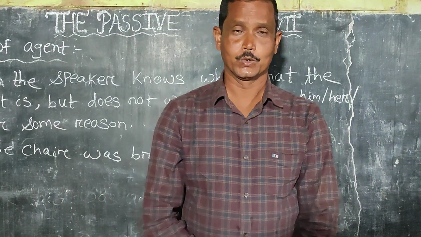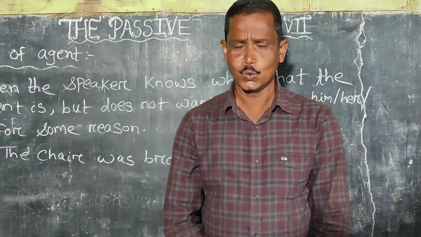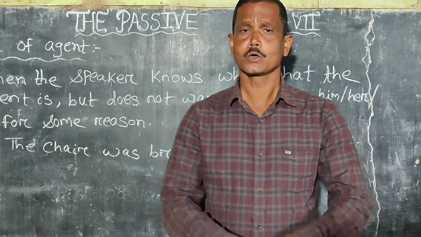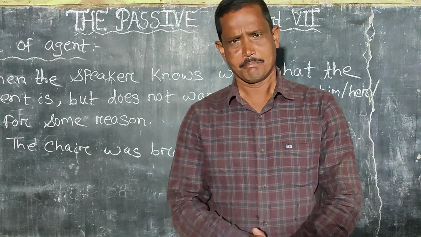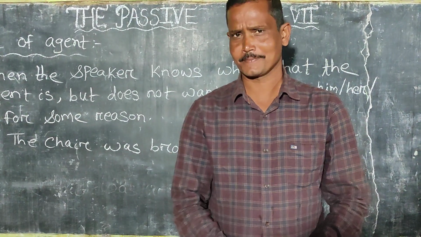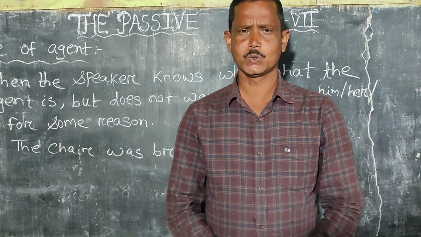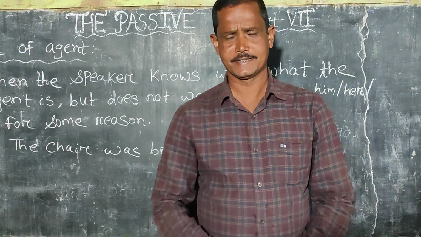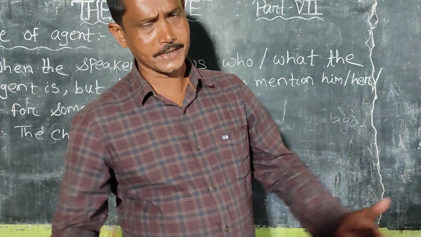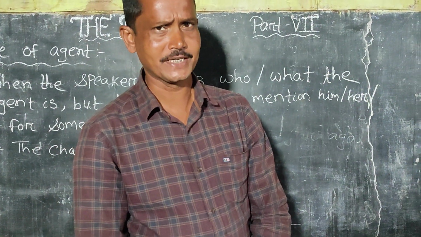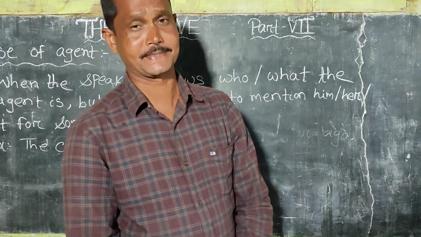Next, when the speaker knows who the agent is or what the agent is, but the speaker has a hesitation, or is not interested in saying the agent, in this regard there is no chance of using the agent in the passive sentence.